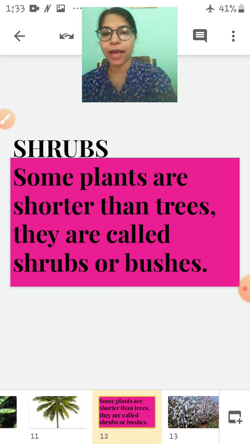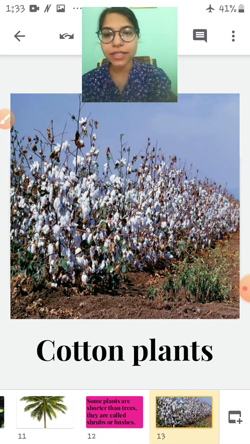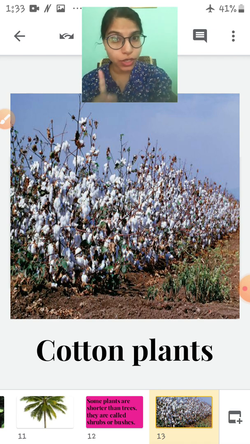Okay, children? Now, we'll see a few examples. Look at this. Which plants are these? These are cotton plants. We have learnt about cotton. You know what is cotton? Yes, so these are cotton plants. These are not trees.